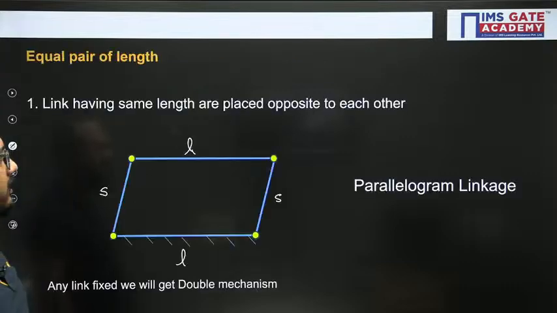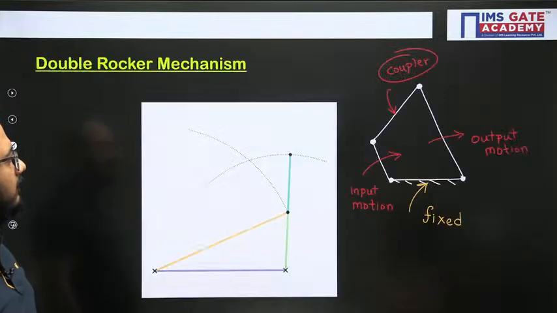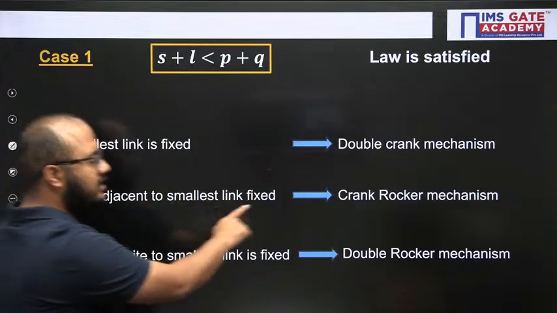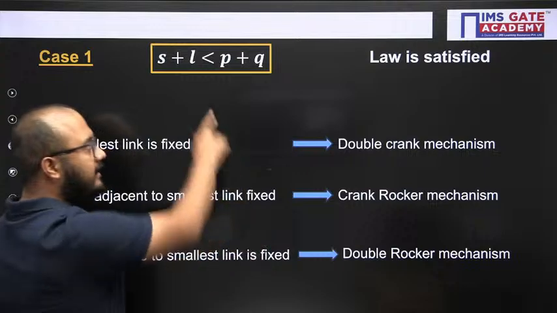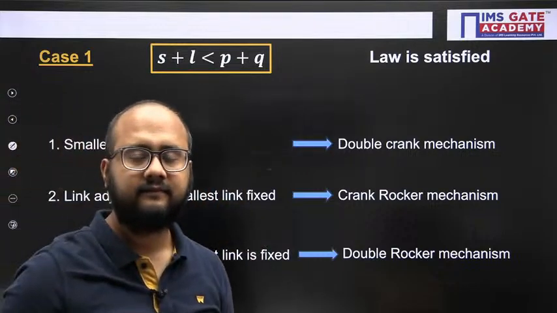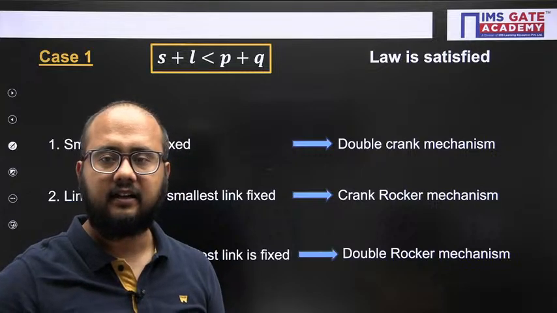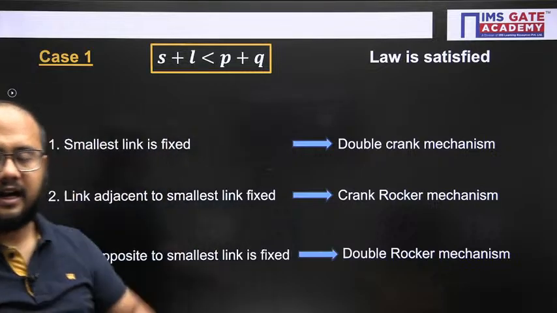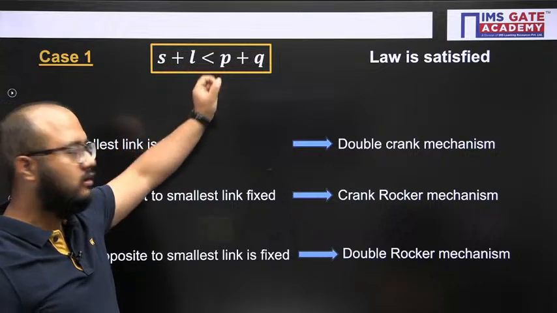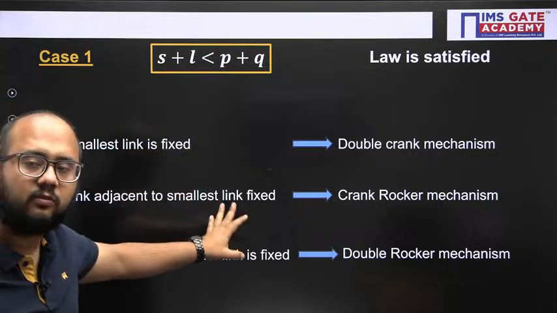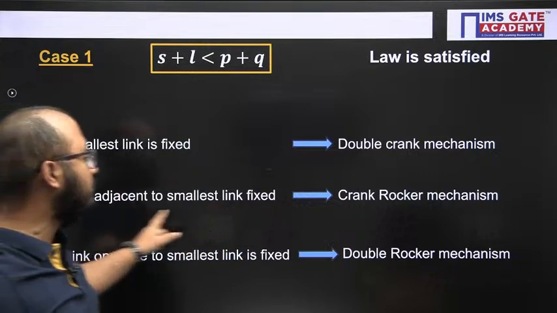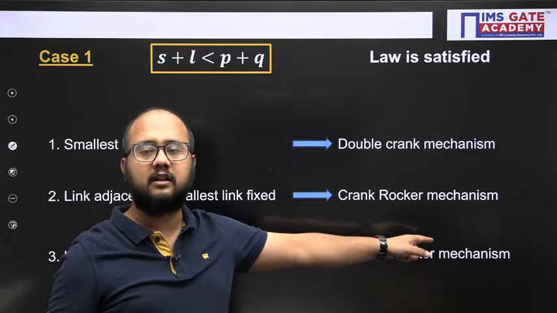See, we have written here: link adjacent to smallest fixed, crank rocker mechanism under this case. Aman, is it clear? Under case 1, when smallest plus longest is less than P plus Q and the link adjacent to the smallest is fixed, remember, crank rocker mechanism is there.